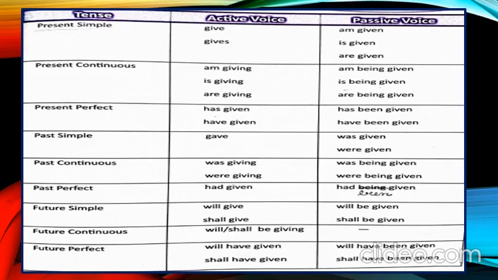If our sentence is in future tense, we will use will be or shall be according to the subject and third form of verb. If our sentence is in future continuous, we will not change anything. If our sentence is in future perfect, we will use will have been or shall have been according to the subject and third form of verb.